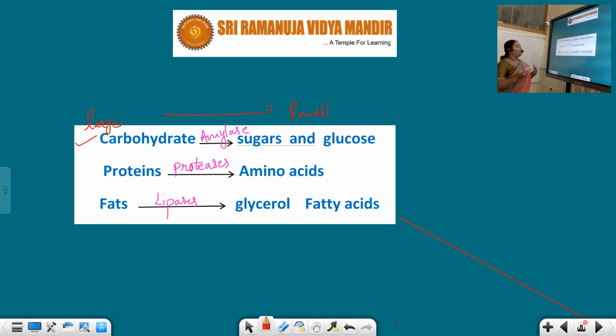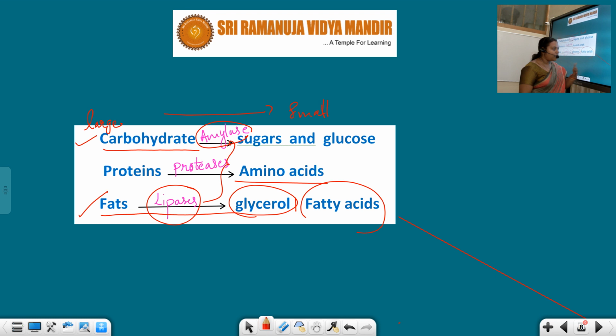Next, proteins convert into amino acids. The simple fragments of proteins are amino acids. Amino acids combine to form a lengthy chain, that is nothing but a protein. Next, fats convert into glycerol plus fatty acids with the help of lipases. These are different enzymes secreted by the accessory glands. So they convert complex food substances into simple food substances.